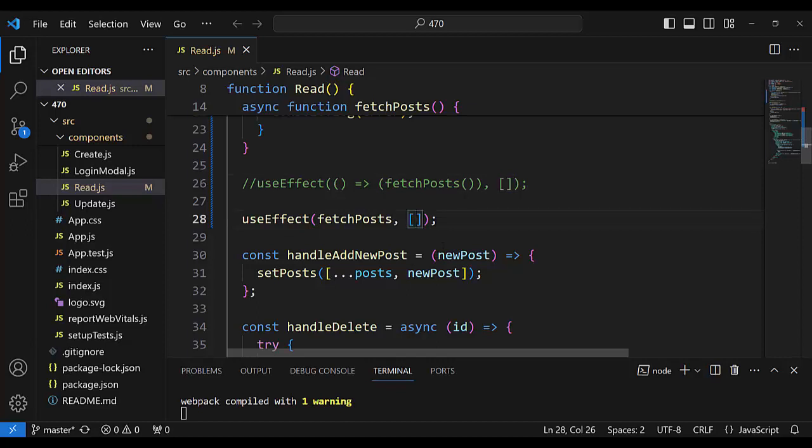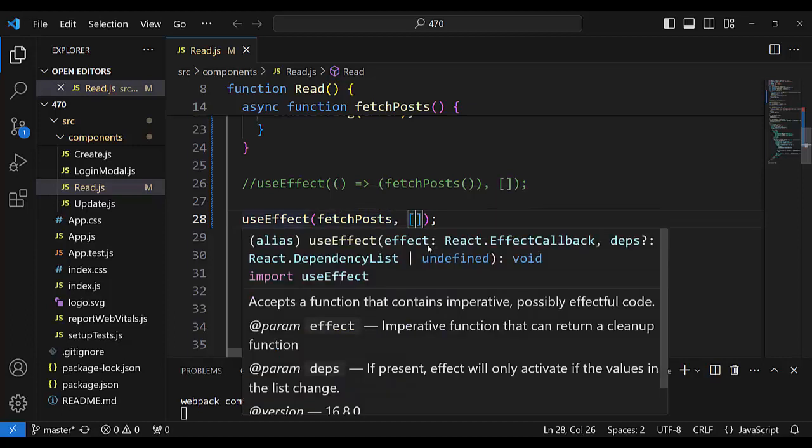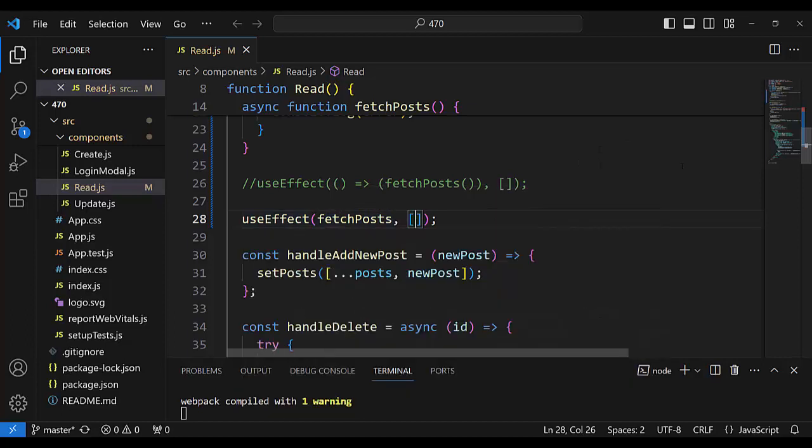In this situation, when we have no dependency, it means that useEffect would be called only one time, and useEffect would call this by reference. But fetch post as a reference would not be called on every rendering, only after useEffect.